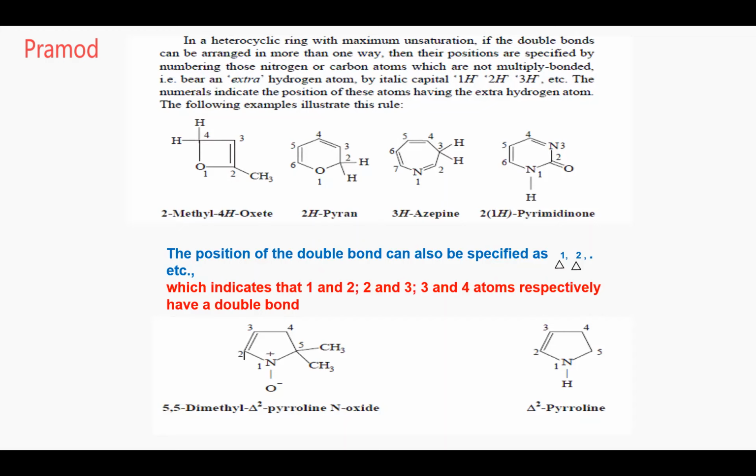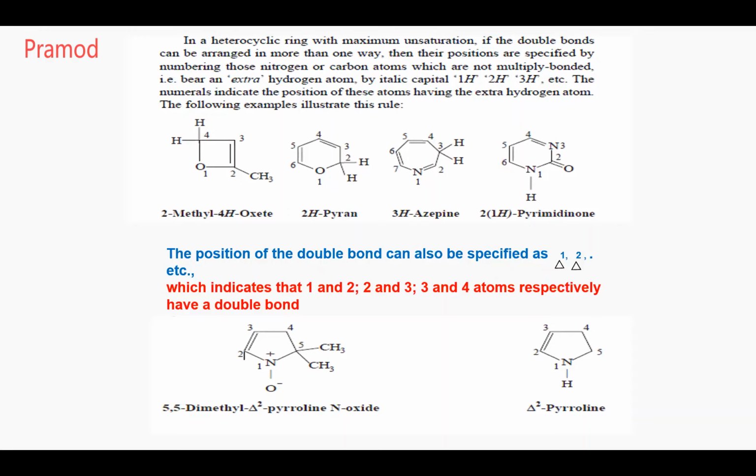Okay, and it is written as an italic capital H, and the position where there is an extra hydrogen is written as a numeral. Yes or no?